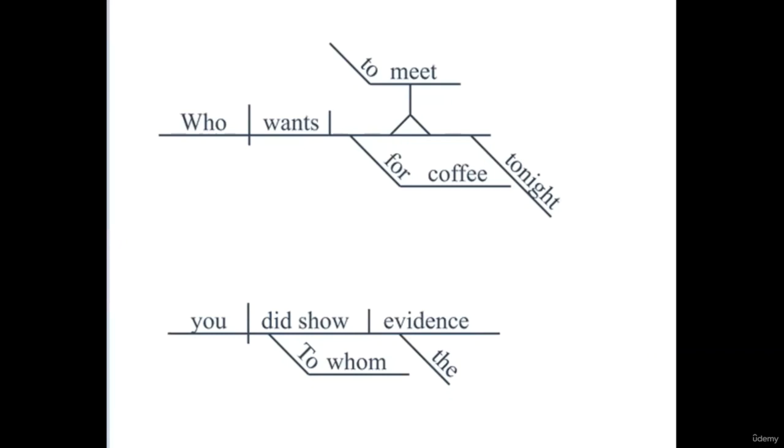An object can be a direct object, an object of a preposition, or a phrasal object. That would be, for example, an object of a participial phrase, those types of things. Then you would use whom. So you could see in diagram form, it's a little bit easier to determine which to choose. In the first sentence, who is the subject. And in the second sentence, whom is an object of the preposition.